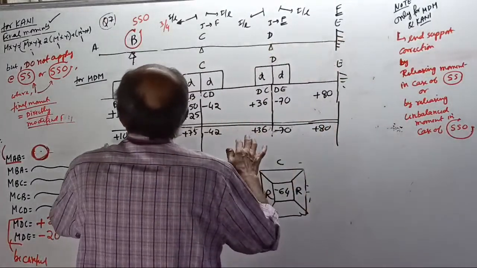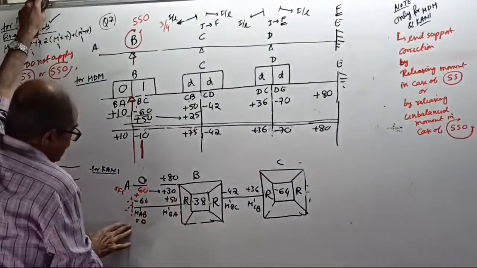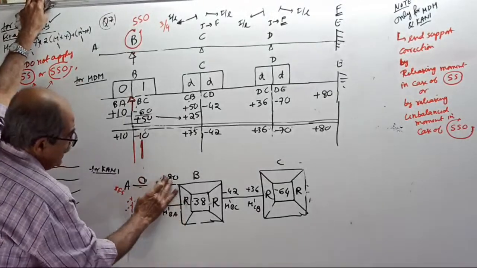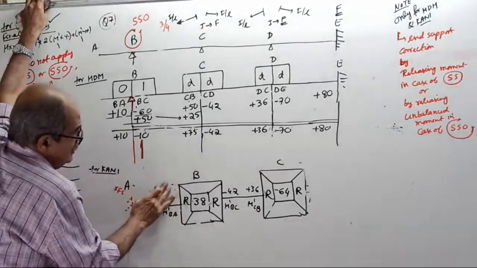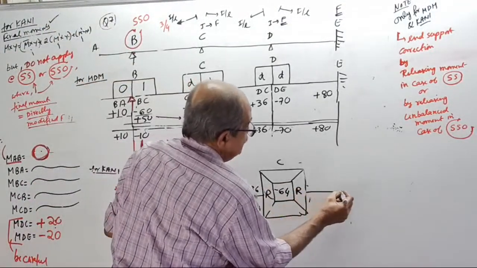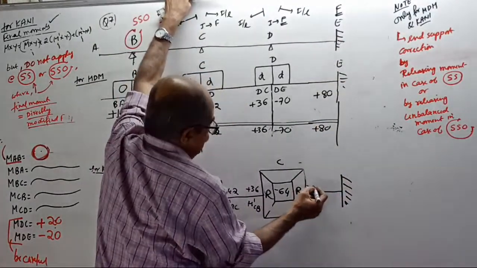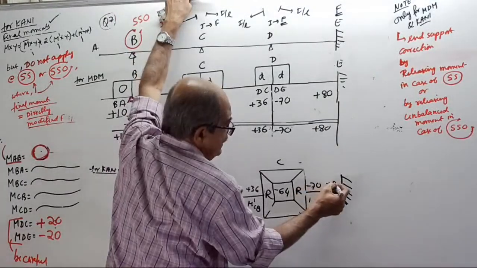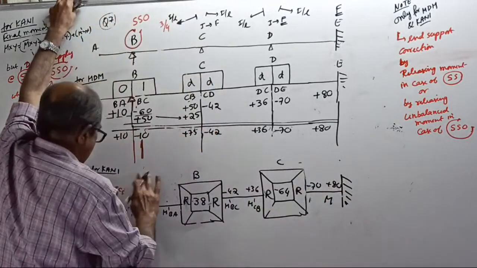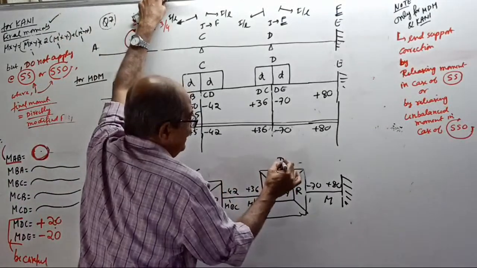When you come to Kani's method, this is 3/4, all same. But remember, here A is imaginary. I remove the previous one so that I can do it fresh. See, this is absolutely fixed. FEM is minus 70, plus 80, no problem. And this is point A, this is B, this is C. Don't forget A, B, C, D, E.